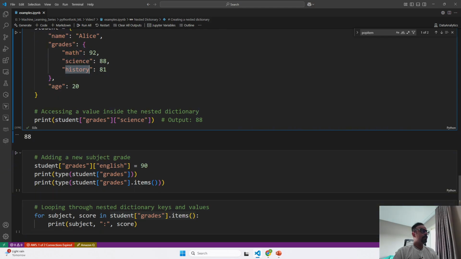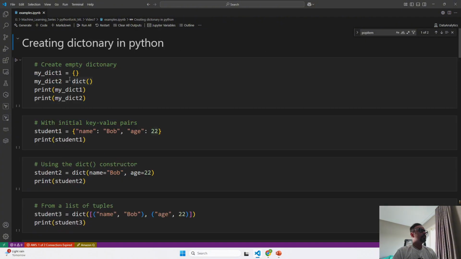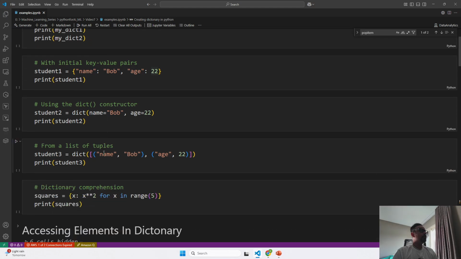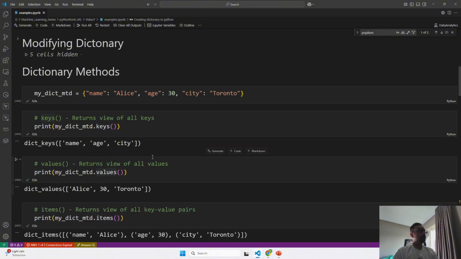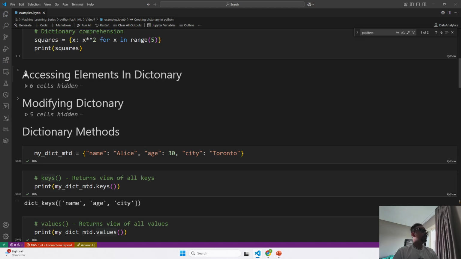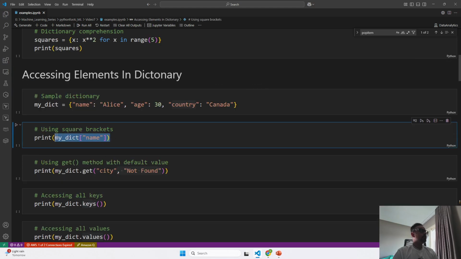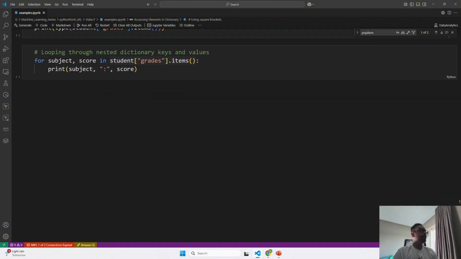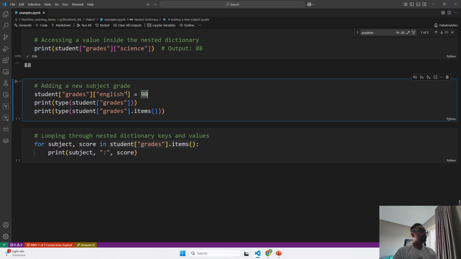So what I have done, I have used the name of my dictionary. Inside that, I say go inside grades, and inside grades, go ahead and create this key value pair. If you remember, if I take it to the top, while we were creating the dictionary, this is one of the methods for creating a key value pair by using the square brackets. So we have gone ahead and created our object by using the square brackets.